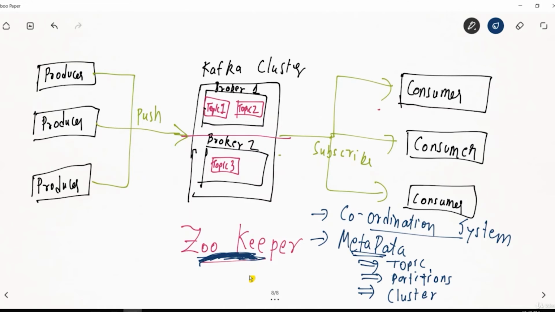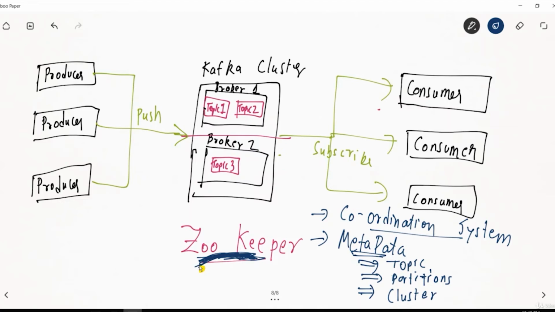So Zookeeper is nothing but a coordination framework. Whenever a consumer is getting data from Kafka, the consumer first goes to Zookeeper to check where the topic is, and then Zookeeper informs that here is the topic, and then it connects. But all these things happen behind the scenes. It is transparent to the developer.